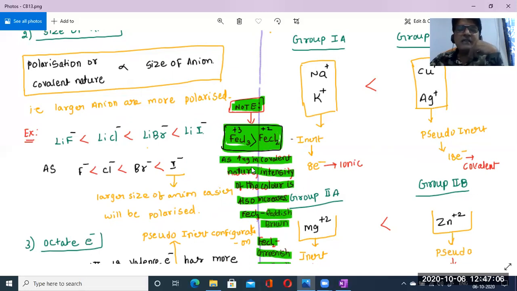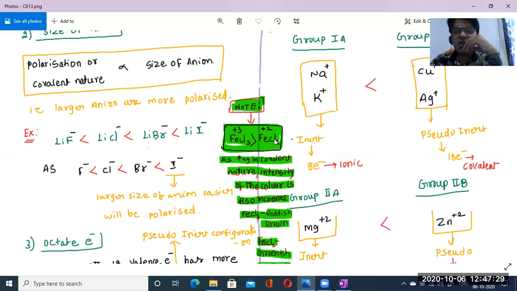Check it once. As the covalent nature increases. Chalo beta, how can we find out the covalent nature? See here, the halide, chlorine, is the same. So then we need to go to the cation. So what is the cation? Iron and iron. So what is the charge here? Chlorine is -1, now beta, always -1 into 3, -3. Then iron contains +3.